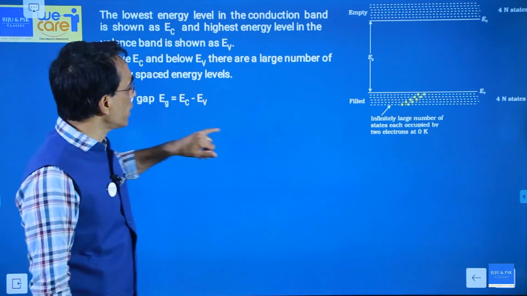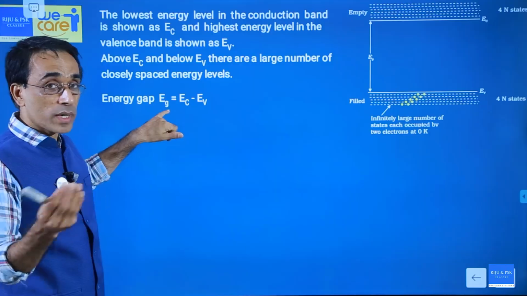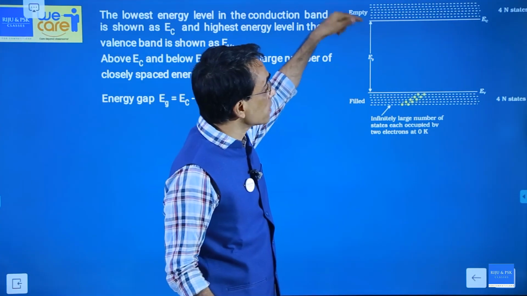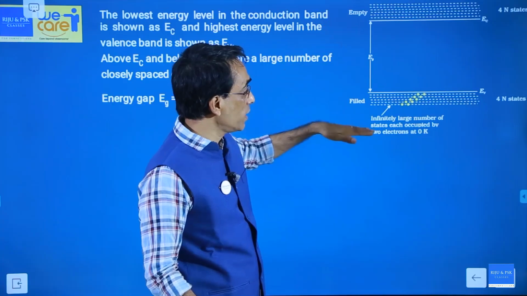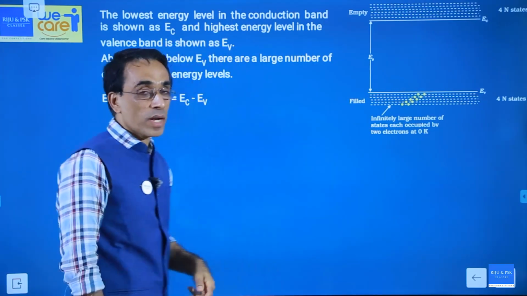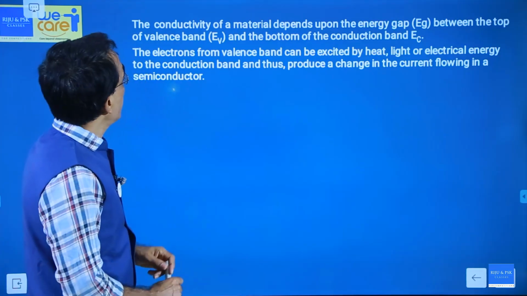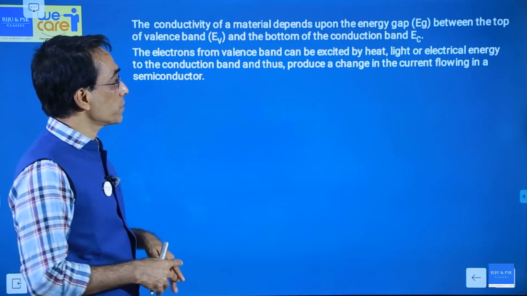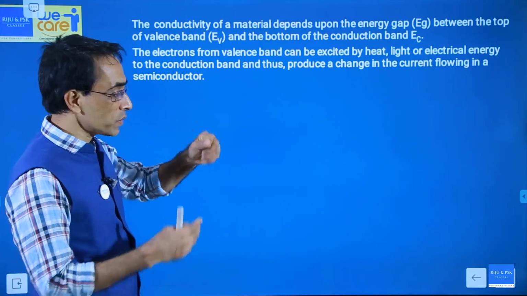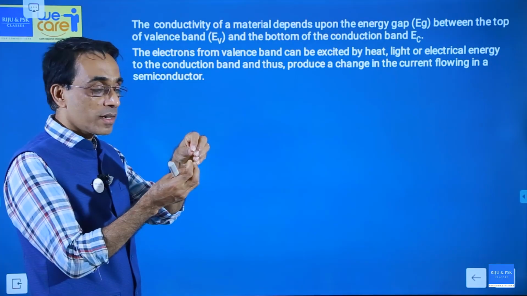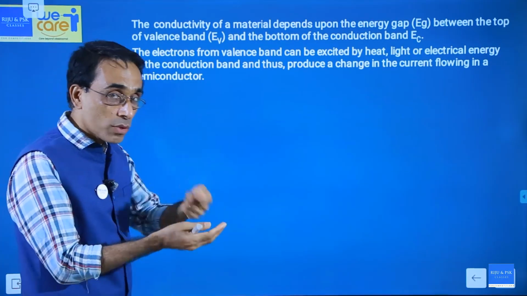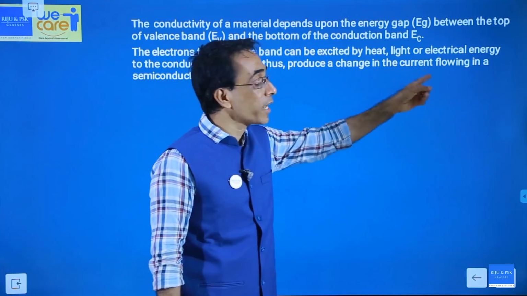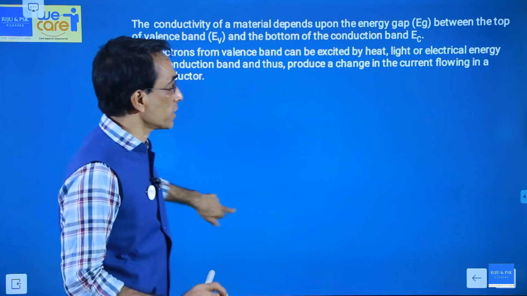Now, the energy gap, if you want to calculate it in a question, it is EC minus EV, where EC is the lowest conduction band energy and EV is the highest valence band energy. Now, the conductivity of a material depends on this energy gap, of course, and you can separate an electron from the valence band to the conduction band by giving energy, by heat, light or electric energy. These were the ideas, fine.